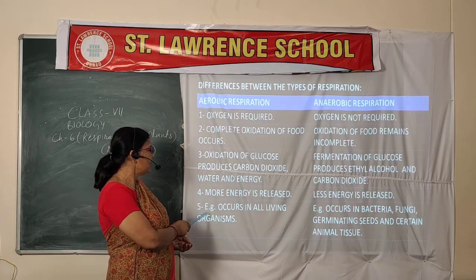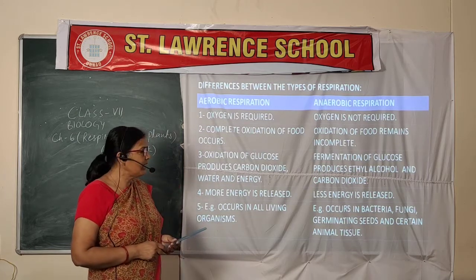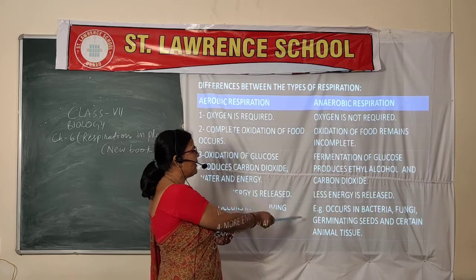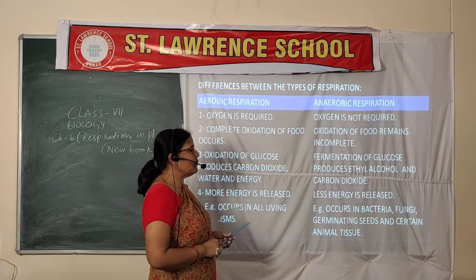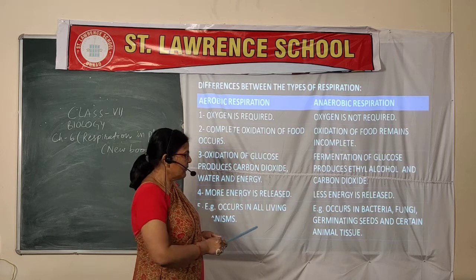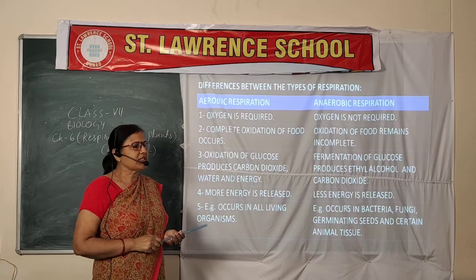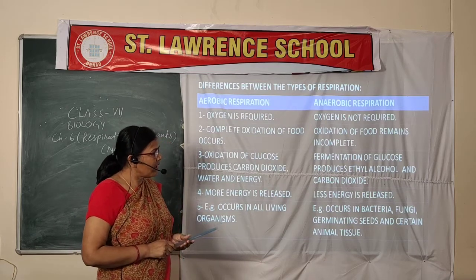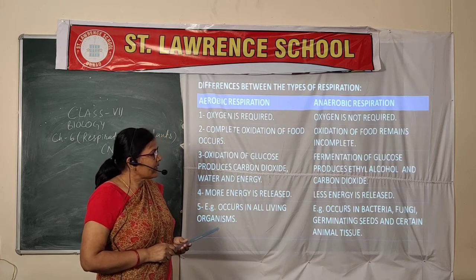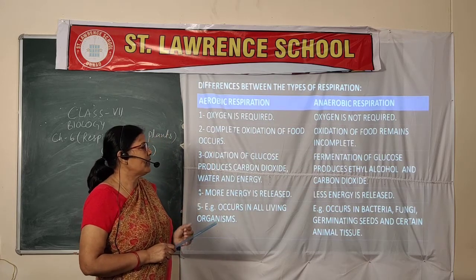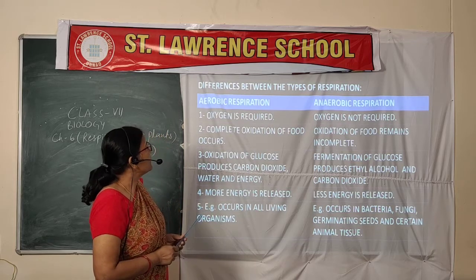Examples are given here. Aerobic respiration occurs in all living organisms, including plants and animals. And anaerobic respiration occurs in bacteria, fungi, germinating seeds and other animal tissue. Especially in animal tissue, sometimes we get muscle cramps. At that time our tissues and cells are not getting oxygen, and they are doing anaerobic respiration, that means respiration in the absence of oxygen.